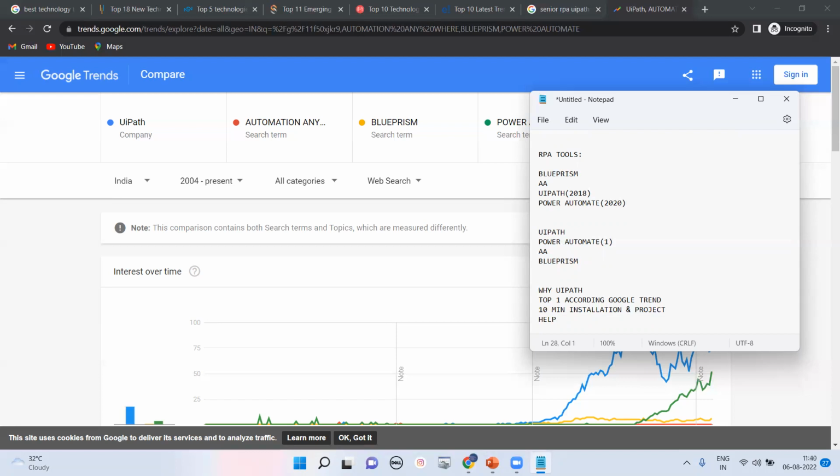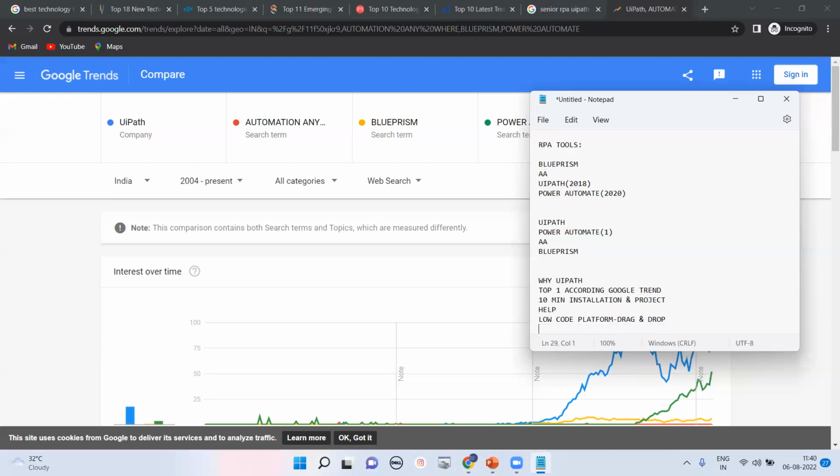Here UiPath is totally a low code platform. Already we've discussed that everything is drag and drop. It is totally a drag and drop tool, and coding is not required. Everything is provided. And apart from that, if you ask me, there is one more thing, that is called stability.